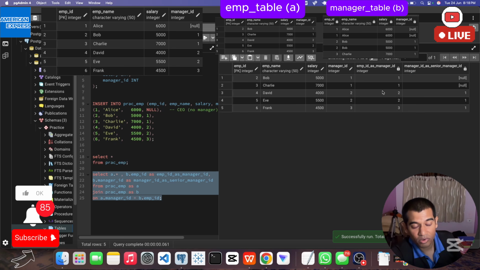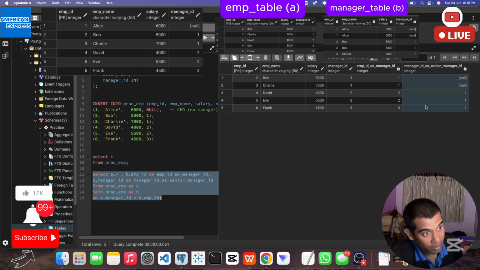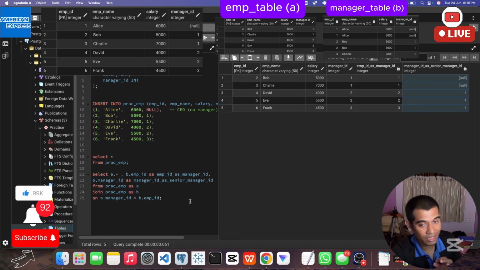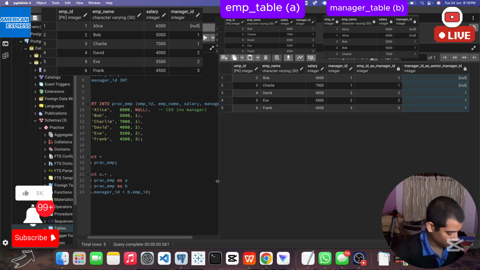So here the employee ID was there. In place of employee ID right now, you can see managers IDs are there, and those who are there, they are managers. Means this employee's manager, this employee's manager means managers' manager who is senior manager, simple. So this is the only concept we need, and from here we can clear out the questions.